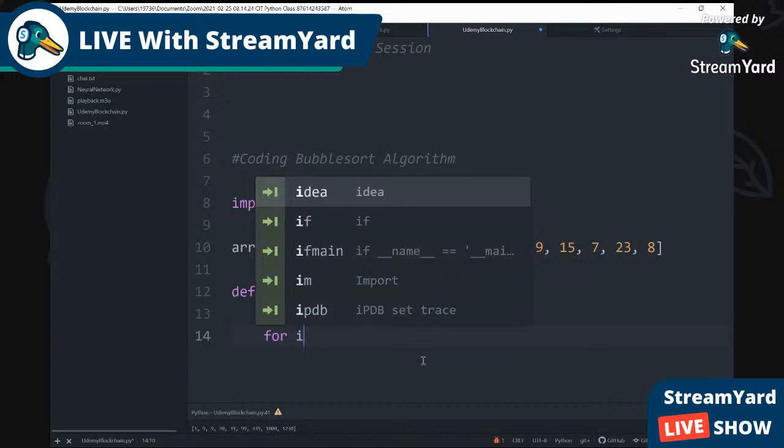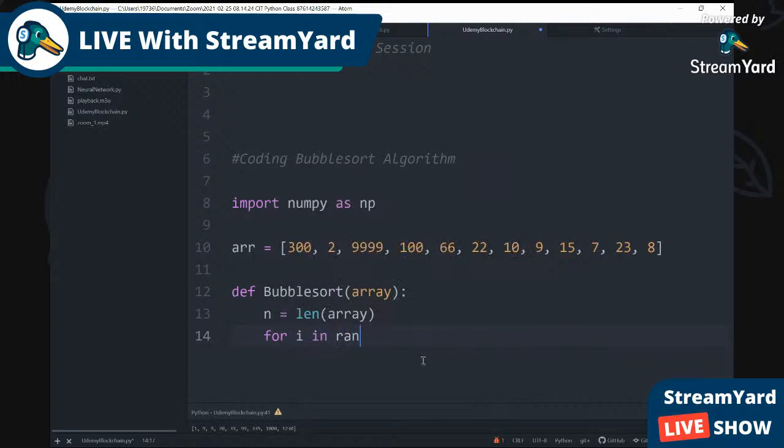So for i in range of n, which is the name that we initiated as the length of the list. So we're gonna put a bracket there because we have to create something else. We have to combine it. We have to be able to create something that could swap each item of the list.